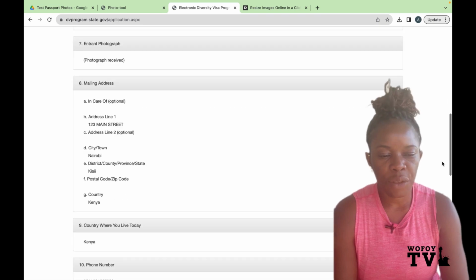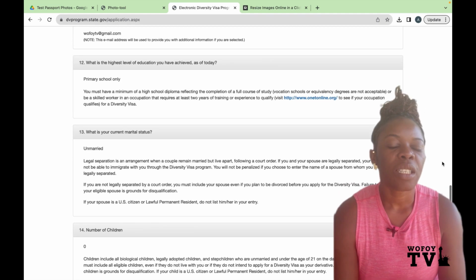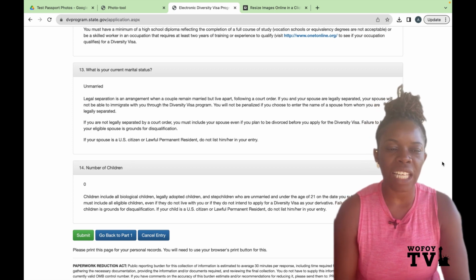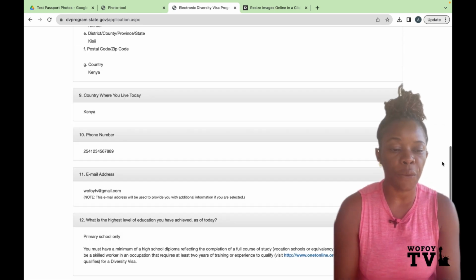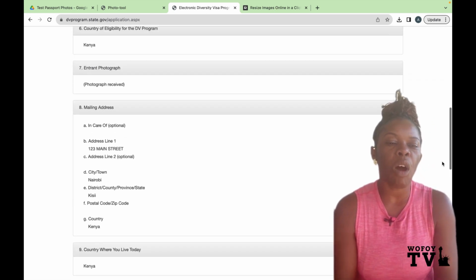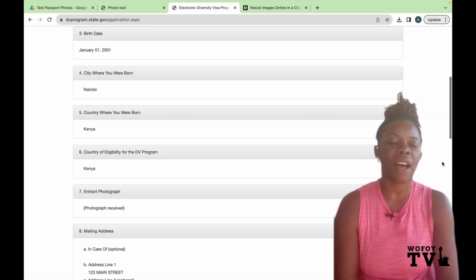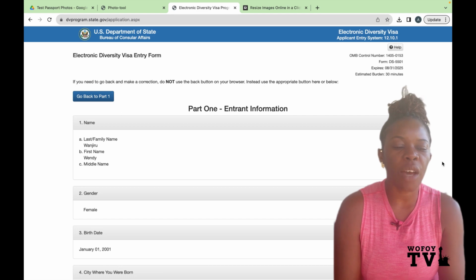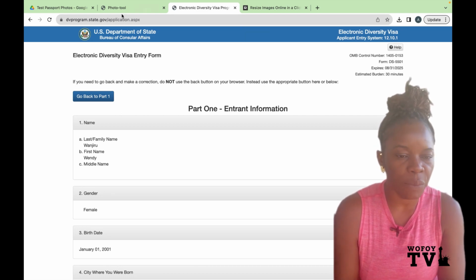So if you missed it earlier, please, once again, the application is only checking for the file size of your photo. If it's more than the recommended file size, then it is not going to allow you to continue.